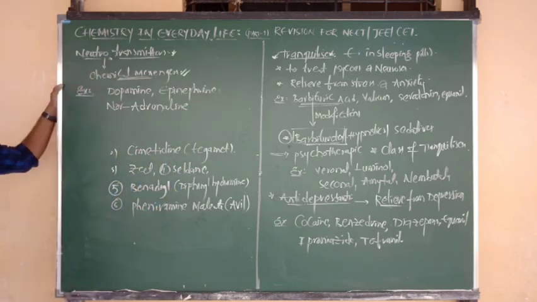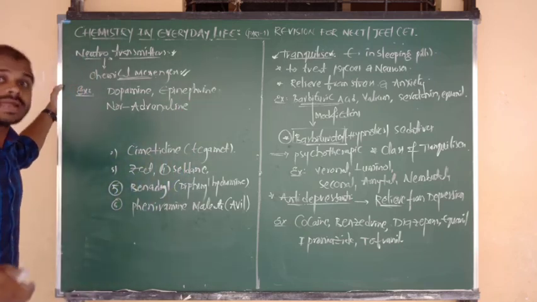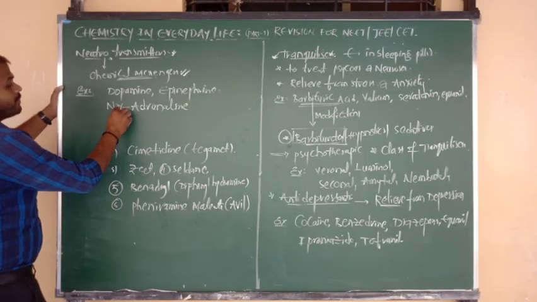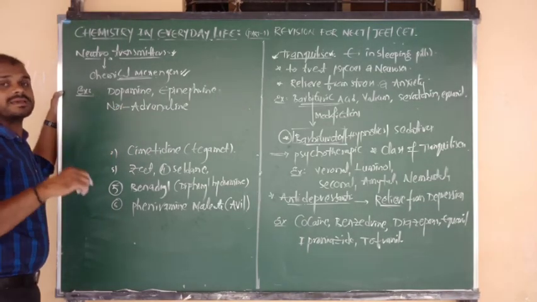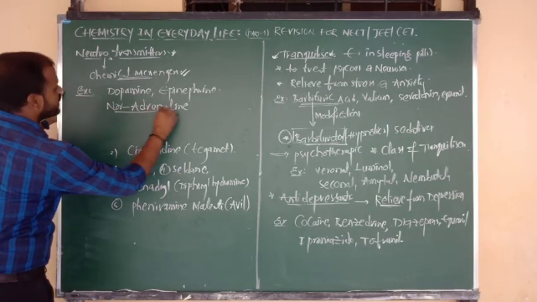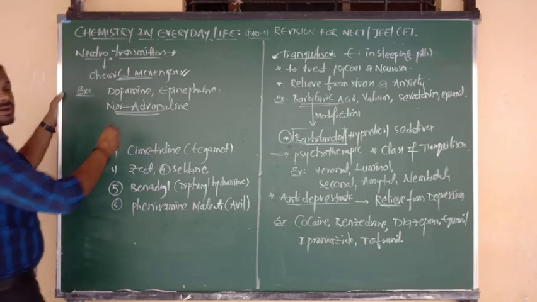So these are the chemicals that are responsible for communicating the message from neurons to receptors. They are responsible for the signal passing. But try to remember the name neurotransmitters.